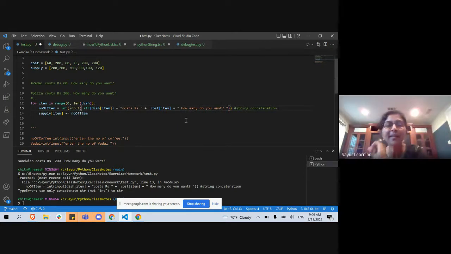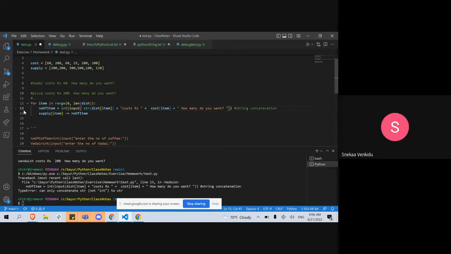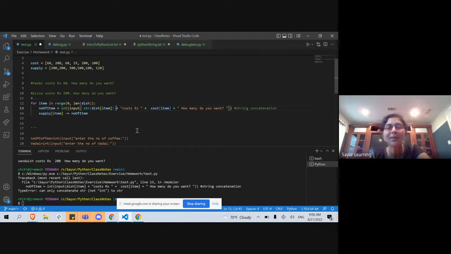Okay, so you are not answering. I'm going to come here. What is the next integer in this 13 la? What is the next integer? What else do I need to change in line number 13?